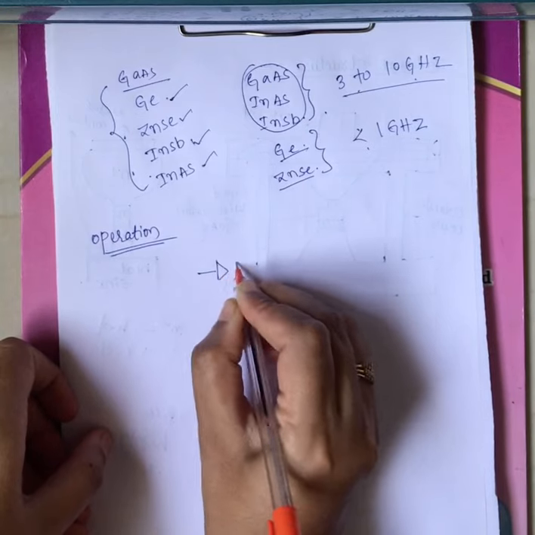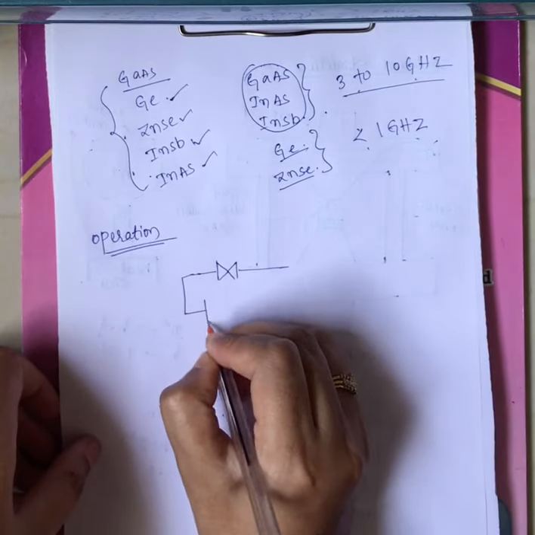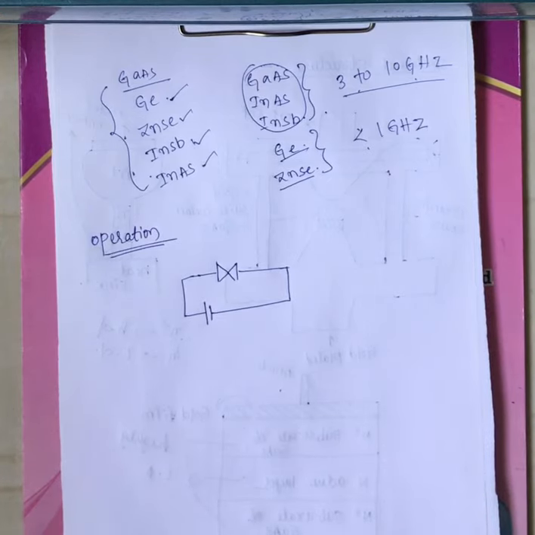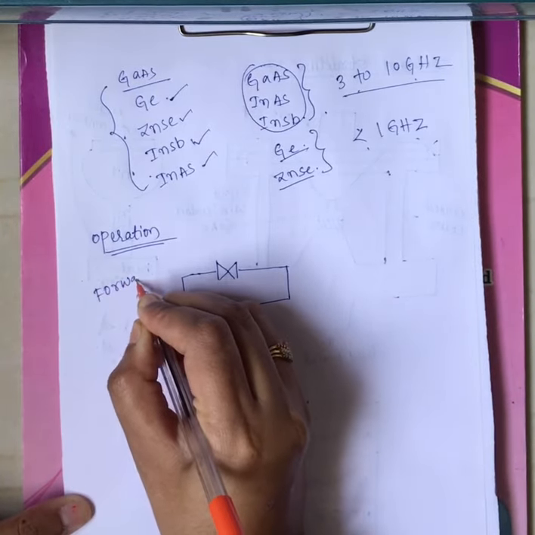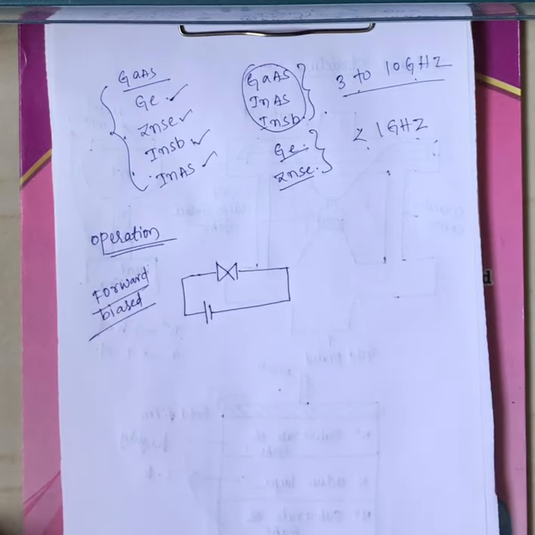This is the basic symbol of a Gunn diode, as I said previously. The anode is connected to the positive terminal of the battery and the cathode is connected to the negative terminal of the battery, and this is nothing but the forward bias of the Gunn diode.